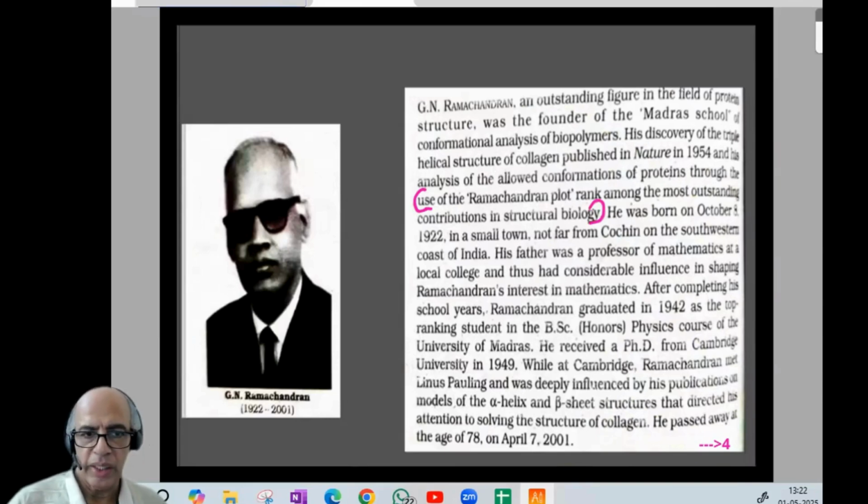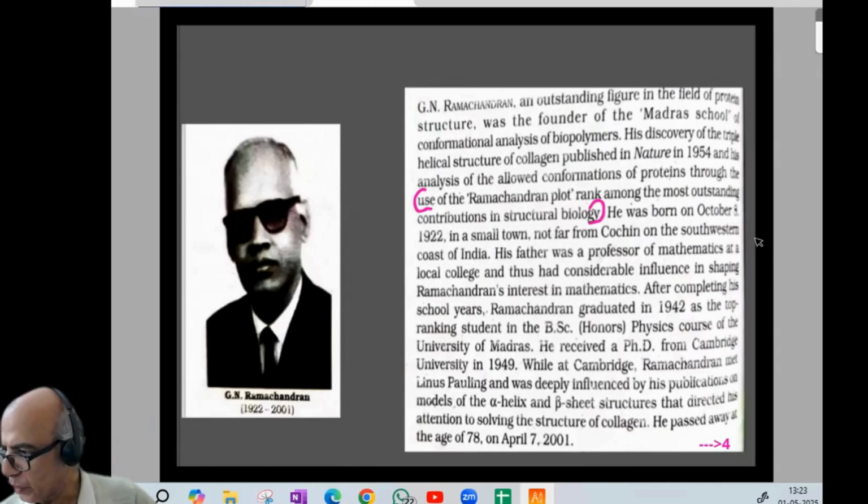Now, the next page, you will be familiar: the famous Indian scientist Ramachandran. It's a usual question. His famous work is concerned with amino acids and proteins, and he created a system called the Ramachandran plot. He worked together with the famous scientist Linus Pauling, an authority in chemistry. So the Ramachandran plot, G. N. Ramachandran, famous Indian scientist, connected with amino acids and proteins.